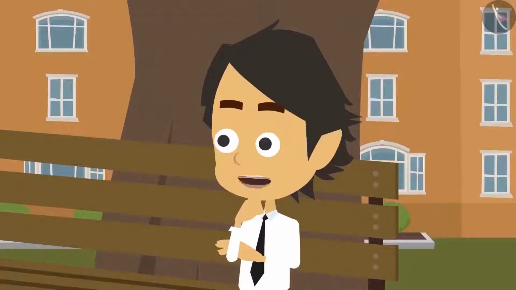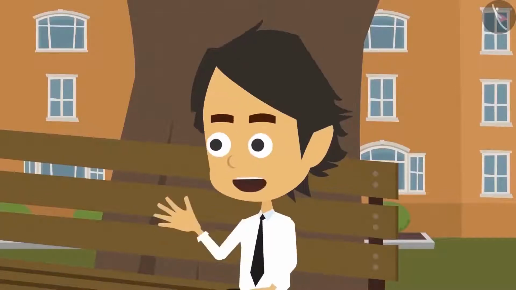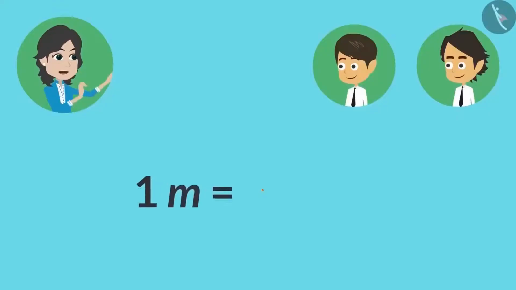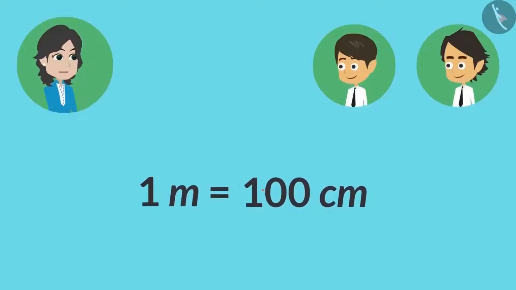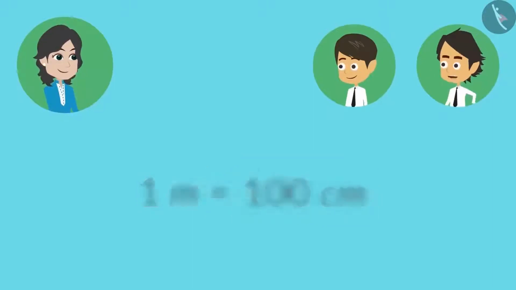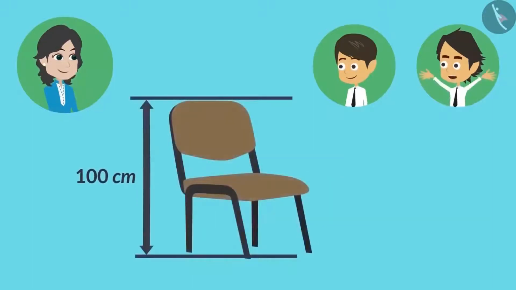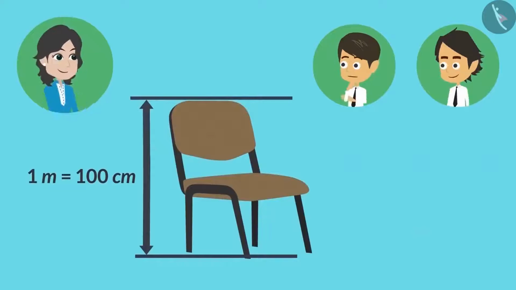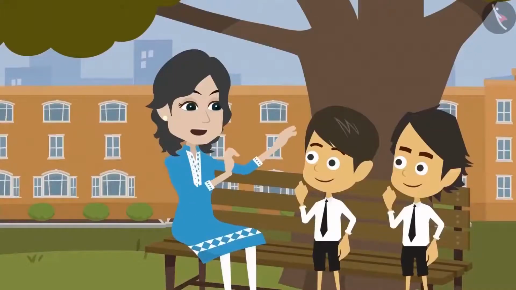Why only bigger than 100 centimeters? Why not smaller than that? Because 1 meter has 100 centimeters. Or we can also say that 1 meter is equal to 100 centimeters. Which means if the length of an object is 100 centimeters, then can we say that the object is 1 meter long? Absolutely right. Why not say 100 centimeters? Okay, come, I will explain to you.